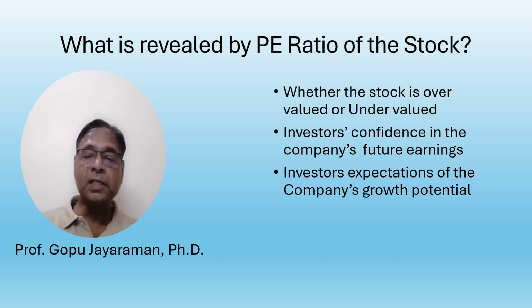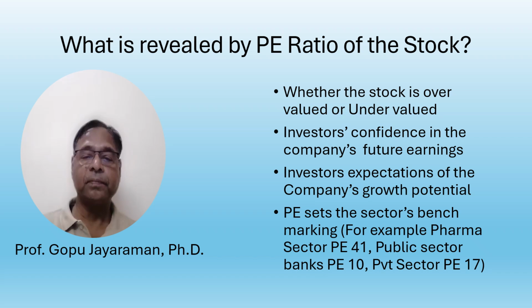Similarly, when investors' expectations of the company's growth potential are high, then also the PE ratio will be very high. If the investor finds that the growth potential of the company is very high, then the investor is prepared to buy the stock at a very high price. So the stock price is high, whereas earnings are low or EPS is at a reasonable level. So the price earning ratio will be higher.